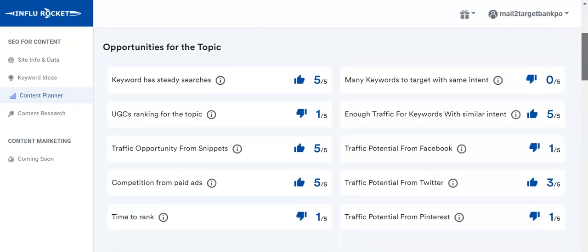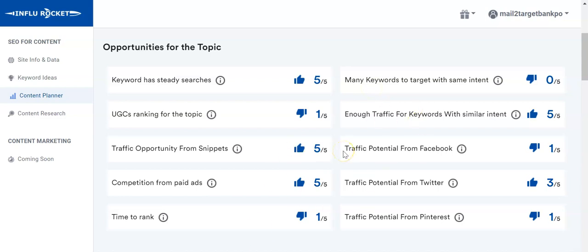But before that, let me talk about the opportunities that this tool brings out. So first of all, this tool talks about a lot of different opportunities, like whether the keyword has steady searches, whether UGCs, whether user generated contents are ranking for this topic, whether traffic opportunity from snippets is there, whether there is competition from paid ads, how much time it might take to rank, and so on and so forth.